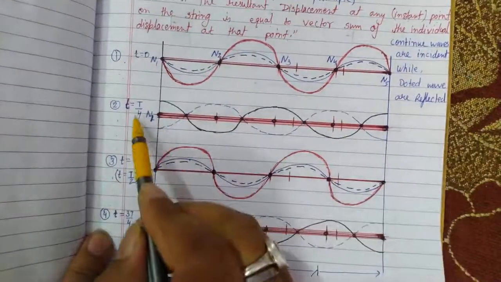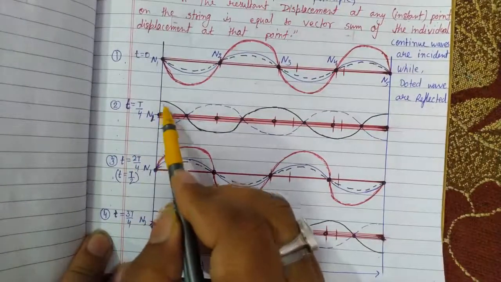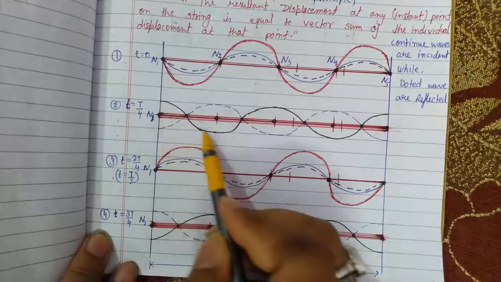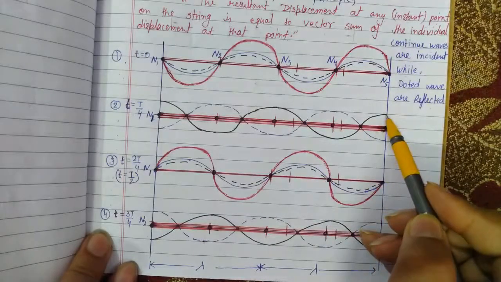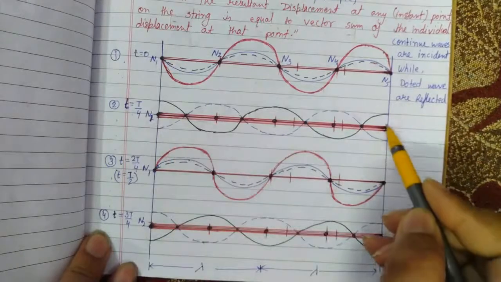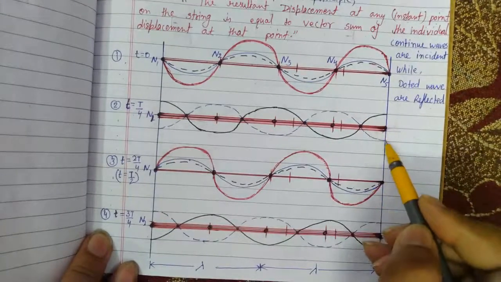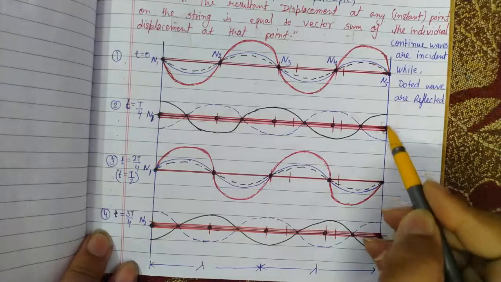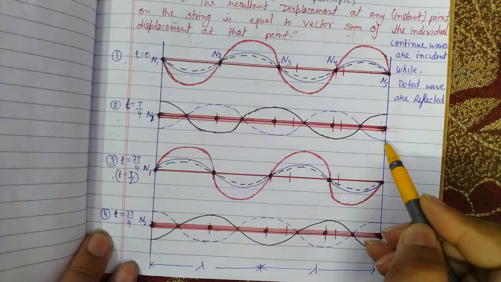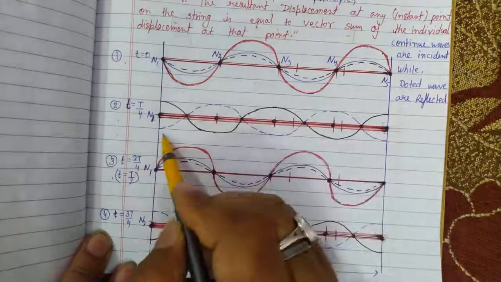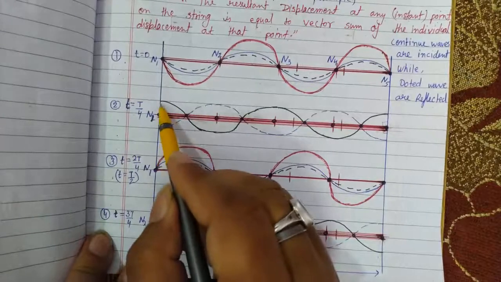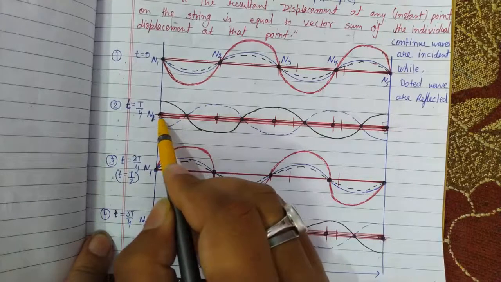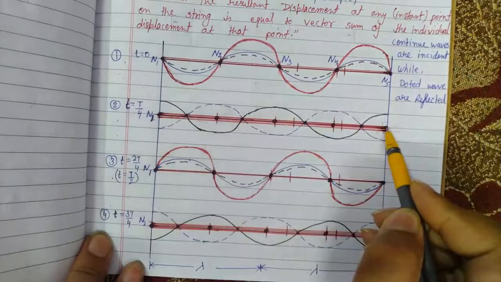The next point is for time t equal to 0, when the incident wave is traveling from its crest point to its crest point, and then it will be reflected from 180 degrees. This is a 90 degree phase difference, and here is also 90, and reflected from 180 degrees. So it is reflected from its crest and reaches its crest. Here we observe crest and trough meeting. There is no amplitude and the resultant wave has 0 amplitude.